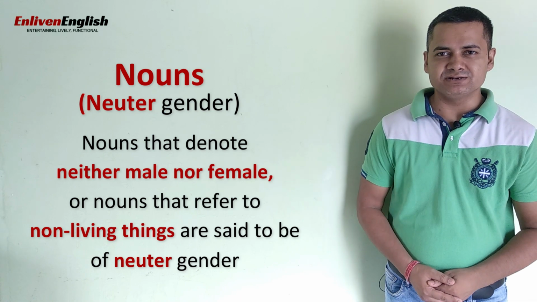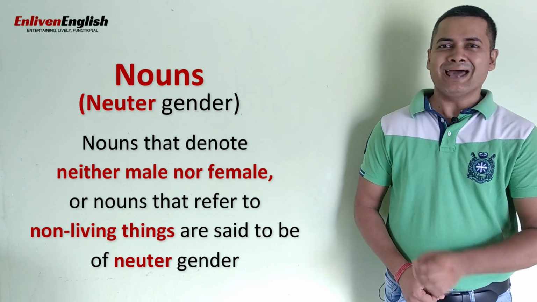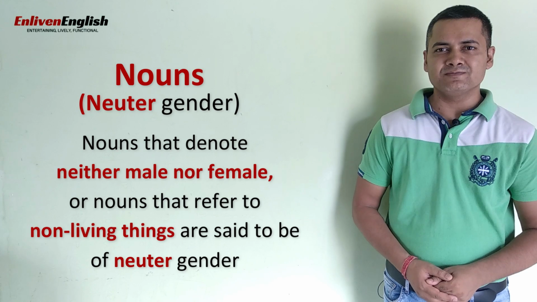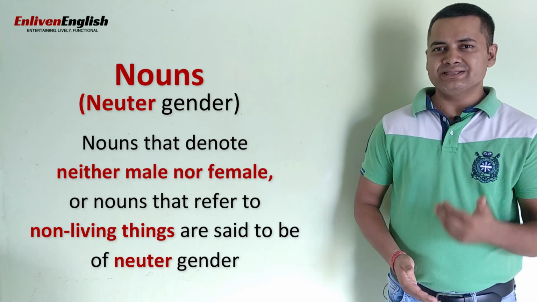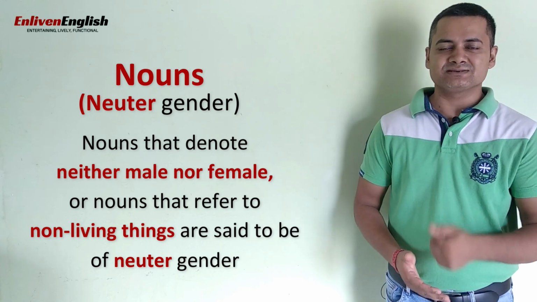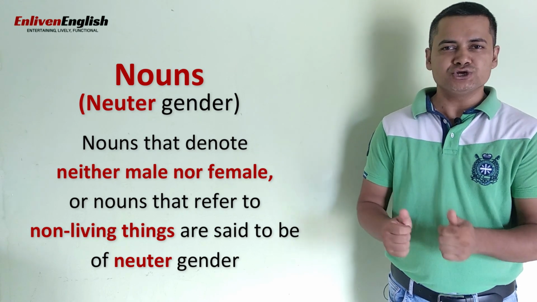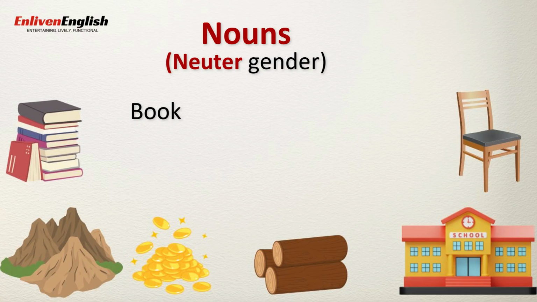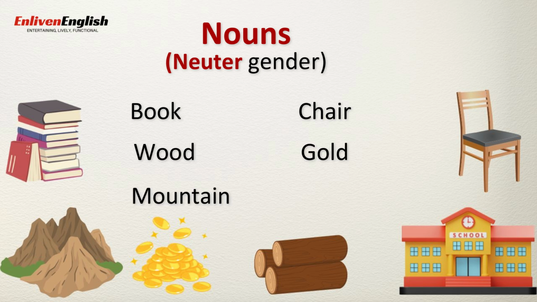Now, neuter gender. Nouns that denote neither a male nor a female, or simply nouns that denote non-living things, are said to be of the neuter gender. For example, book, chair, wood, gold, mountain, school, etc.